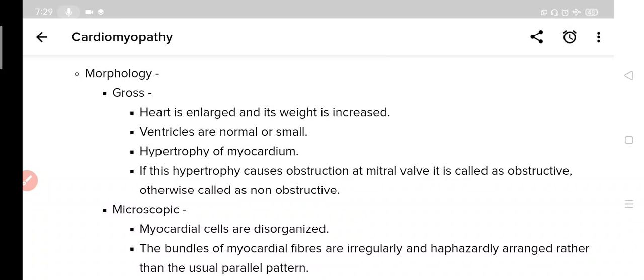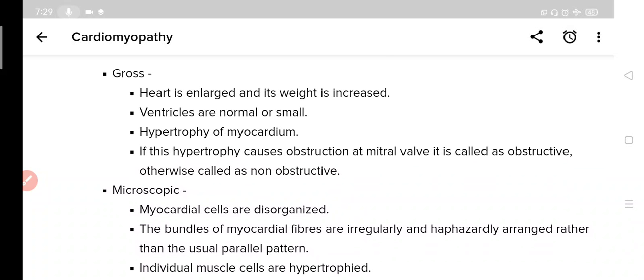Now again we will look at the morphology of idiopathic hypertrophic cardiomyopathy, which is also divided into gross and microscopic. What are the gross features? The heart is enlarged and its weight is increased. Ventricles are normal or small. Remember this point: in dilated cardiomyopathy, ventricles are enlarged, but here they are normal or small. And there is hypertrophy of the myocardium. If this hypertrophy causes obstruction at the mitral valve, it is called obstructive, otherwise it is called non-obstructive.